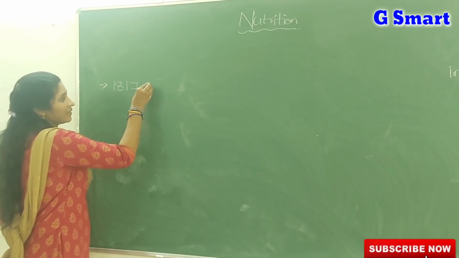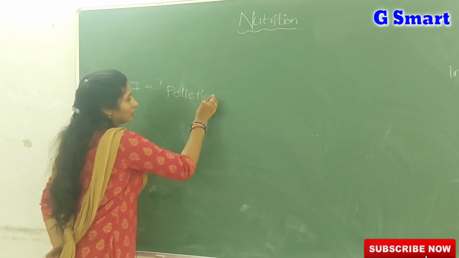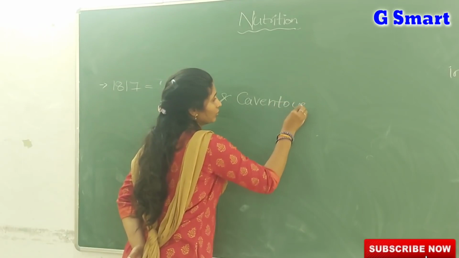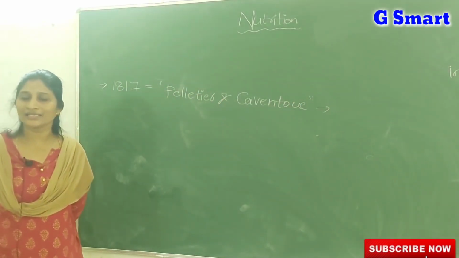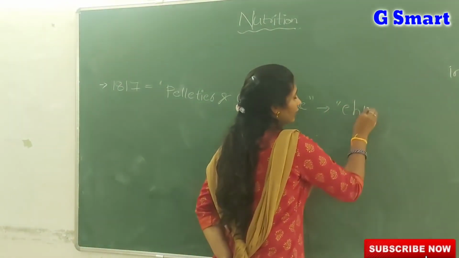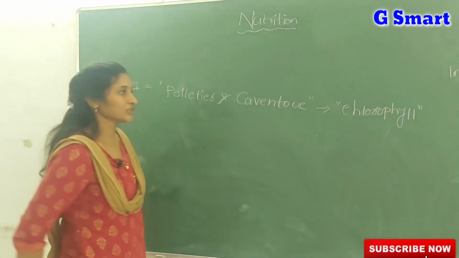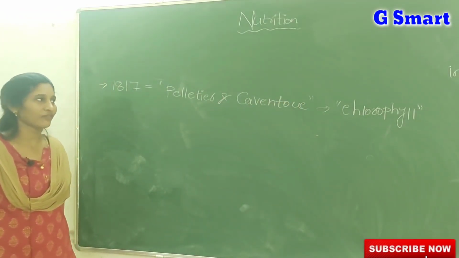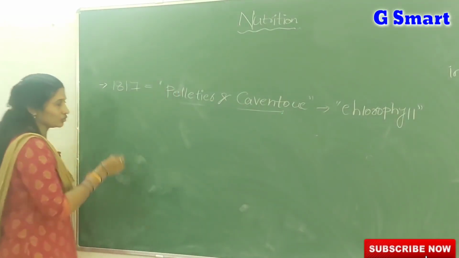Next, in the year 1817, two scientists known as Pelletier and Caventou. These two scientists extracted the green color substance from the green leaves and named it chlorophyll. So in photosynthesis, chlorophyll, a green pigment, is required. That green pigment was extracted from the leaves and named chlorophyll by two scientists, Pelletier and Caventou.